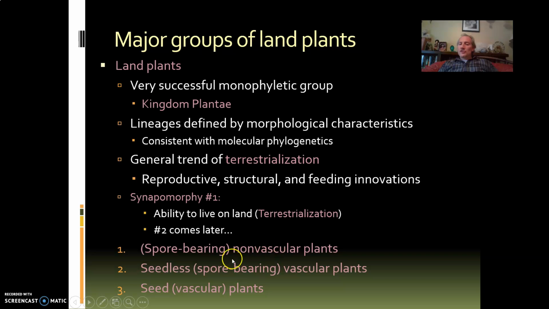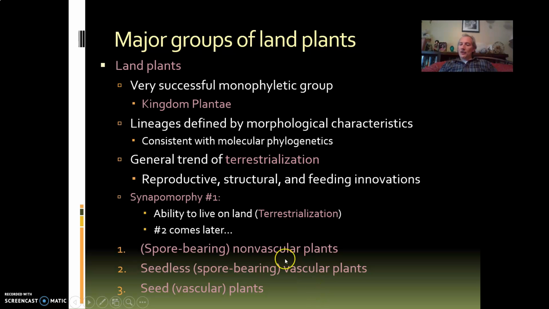You'll notice non-vascular, seedless, we're defining these by what they're not, which should tell your spidey sense that this is paraphyletic. Okay, if you're defined by not what you are, but what you're not, that tells you you're probably paraphyletic. I like to look at it this way.